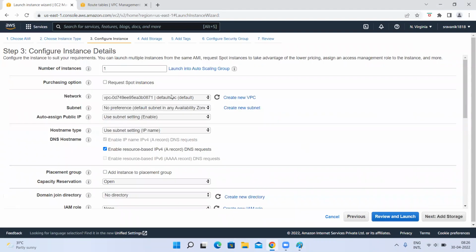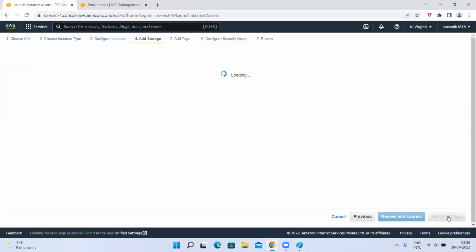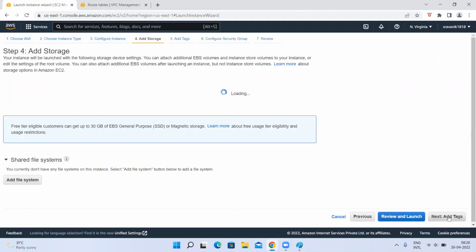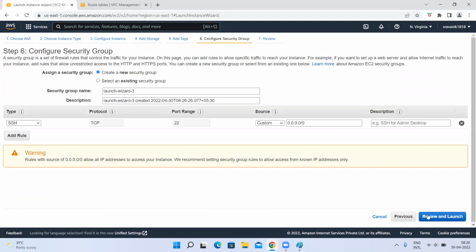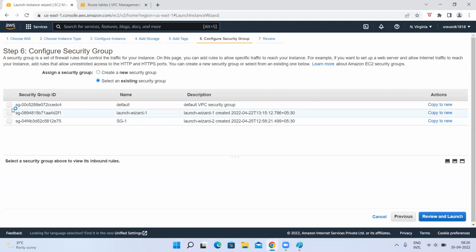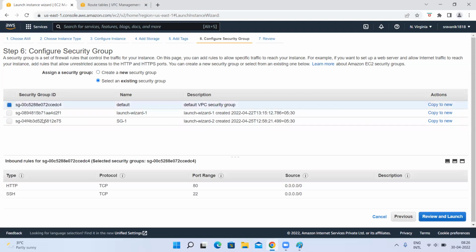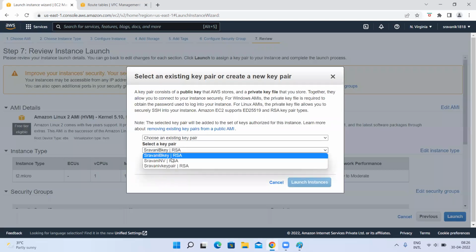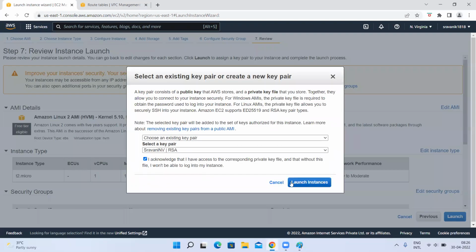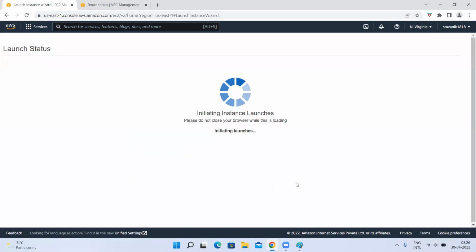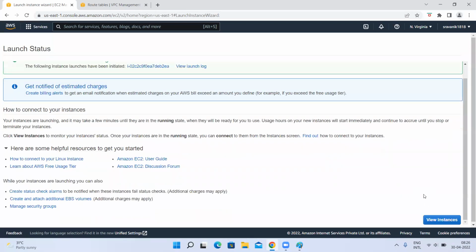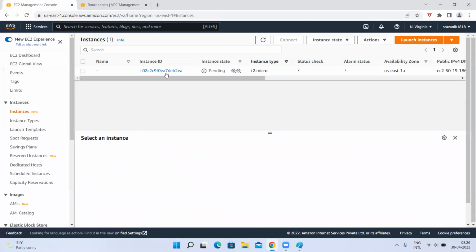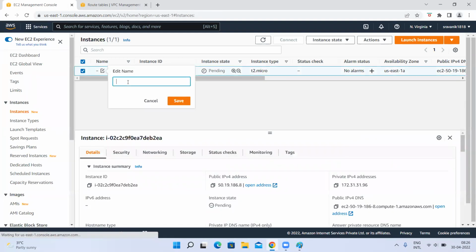So default VPC I'm taking as default VPC, right? This instance. Okay, I'll name it default.